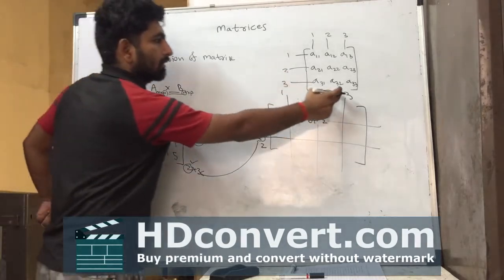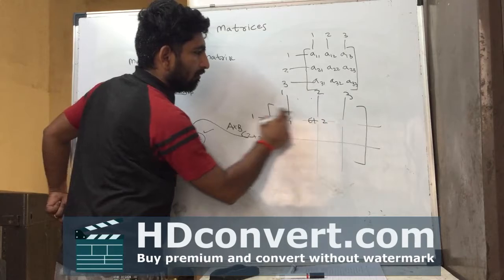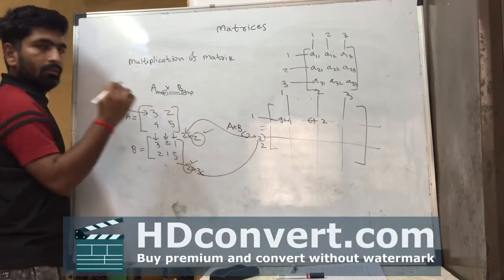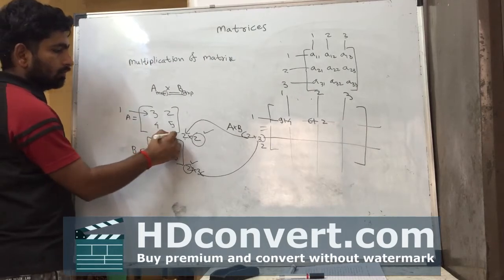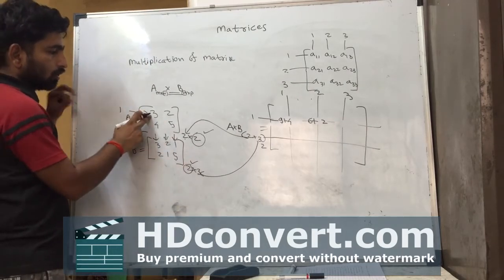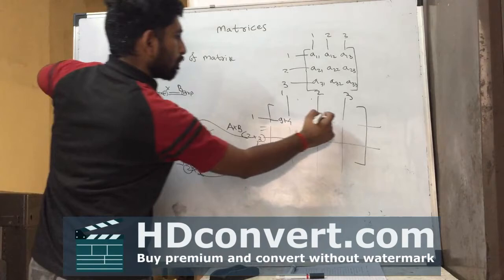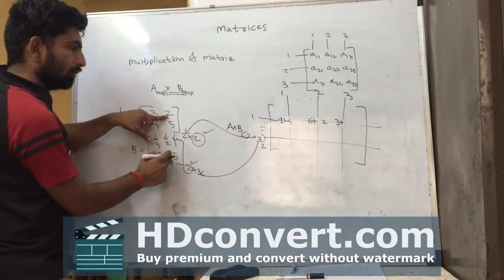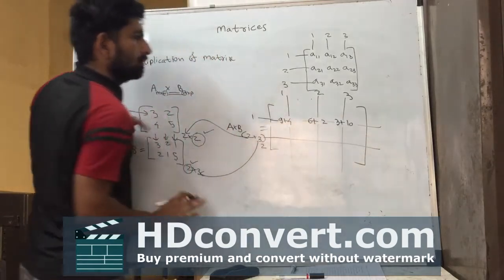Again, the third position. This position indicates first row, third column. So we are selecting the first row with the third column. First row 3 into 1, 3, plus second 2 into 5, 10.